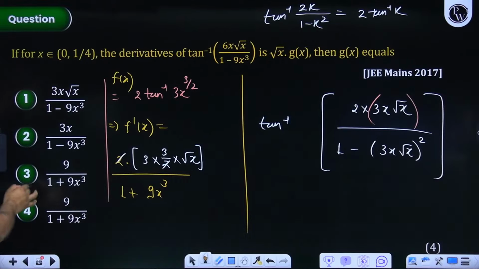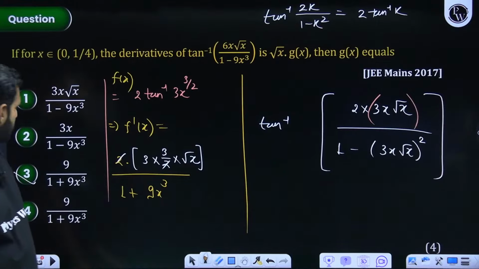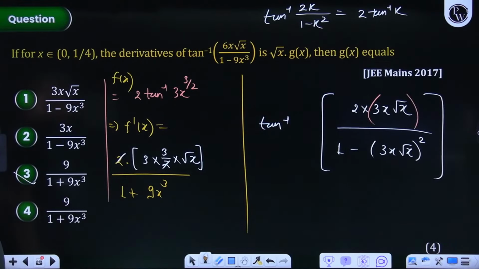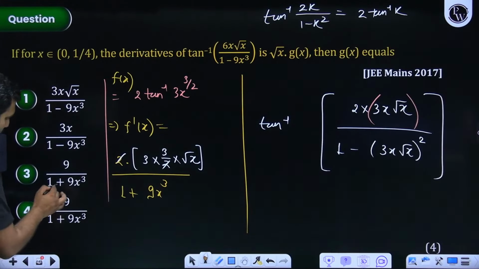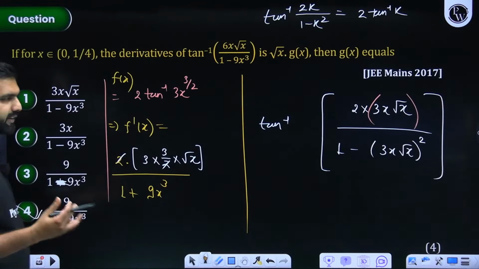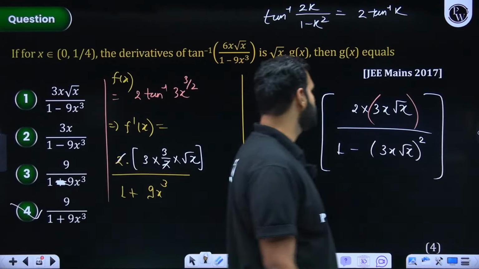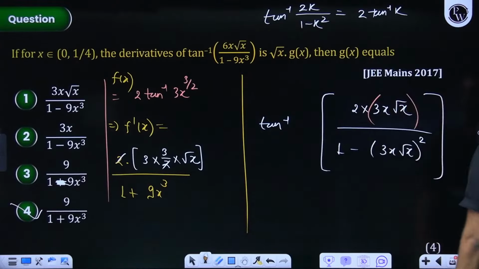So 9 upon 1 plus 9x cube you are given in option C. Both are same, 9 upon 1 plus 9x cube. I think there is some typing error. Either C or D, there should have been a difference, but they are saying option D. So let's say here it could have been minus. If it was minus, option D will be correct. I hope you're understanding. It doesn't matter which option, the approach you must be able to understand. Can I move ahead from here?